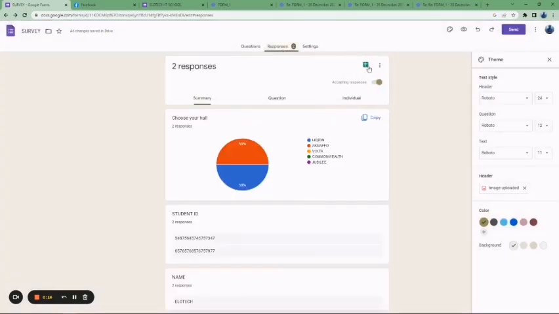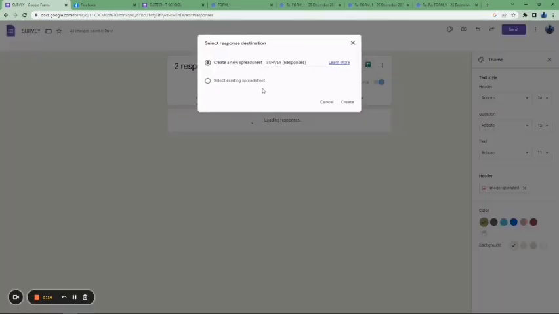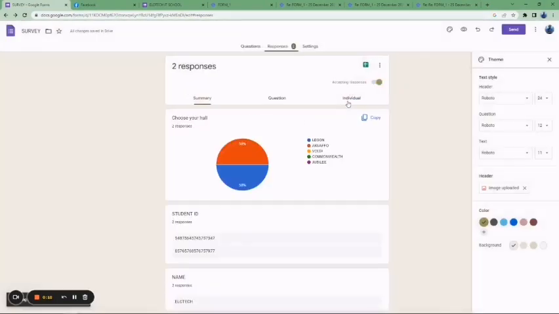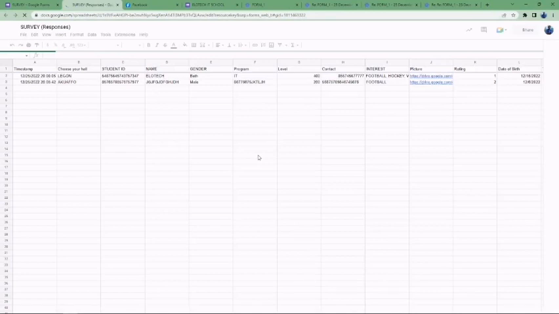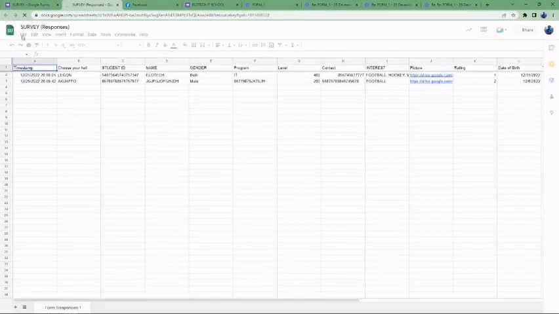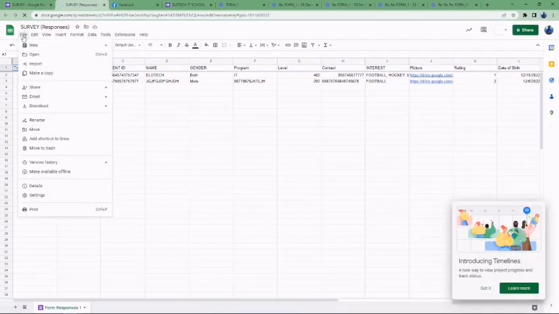So how do we print this response? Just click on this, create new spreadsheet, click on create, and automatically it is going to create the spreadsheet for you. So this is the response that you have. If you want to print it, you can actually go to file.